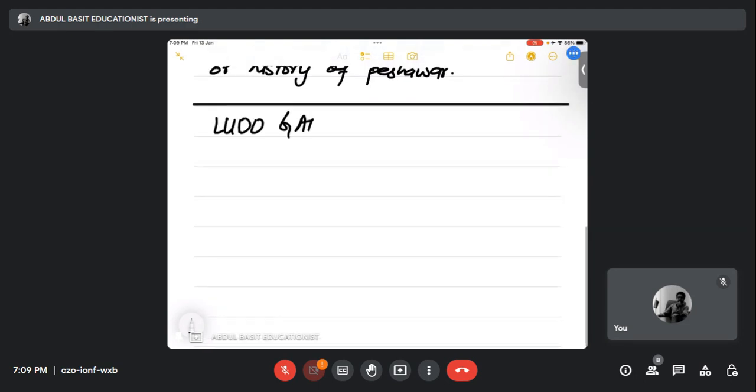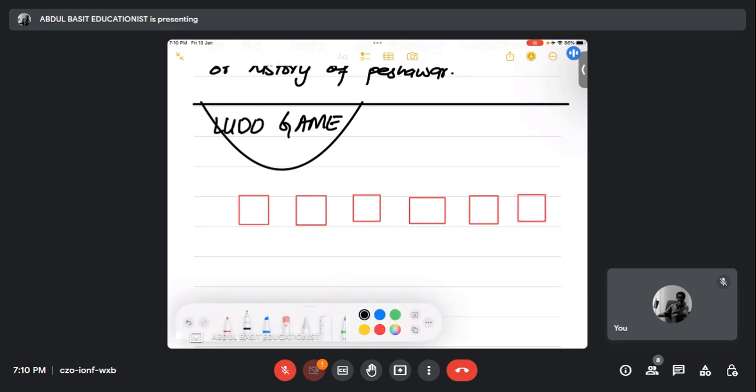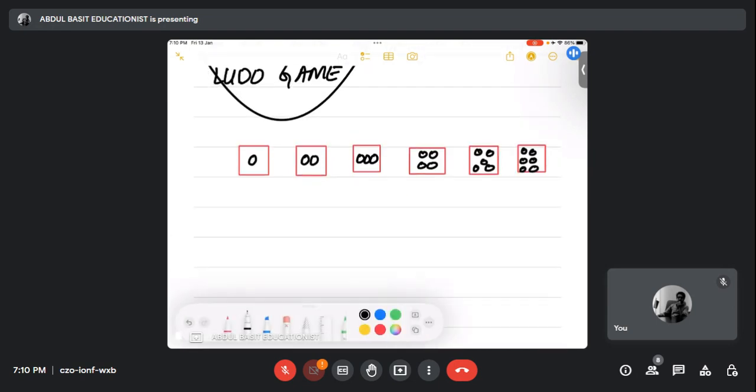Ludo game. We all are aware what the Ludo game is. Agree? We have a dice in it, and a dice has 6 faces. How many scores are there on the Ludo dice? It has 6, like that: 1, 2, 3, 4, 5, 6. This is what a Ludo dice is. Agree, everybody? Yes or no? Yes, sir. We all are aware what Ludo is.